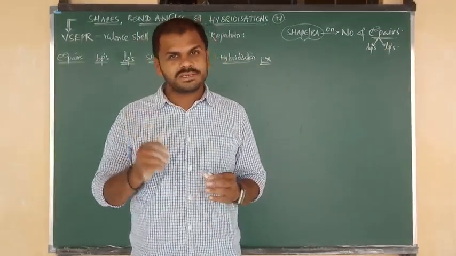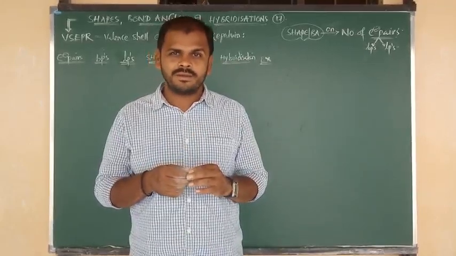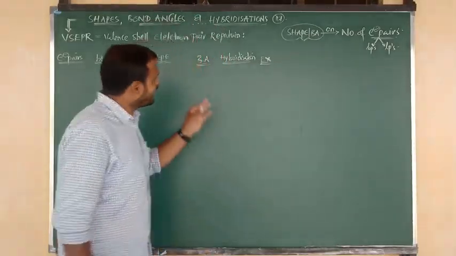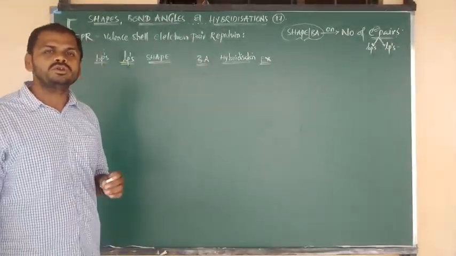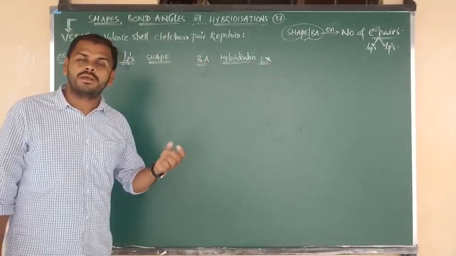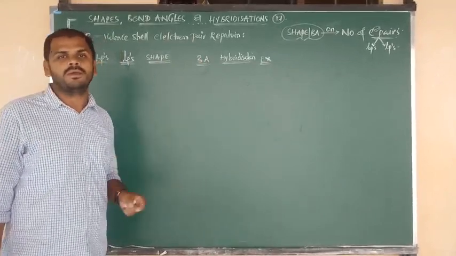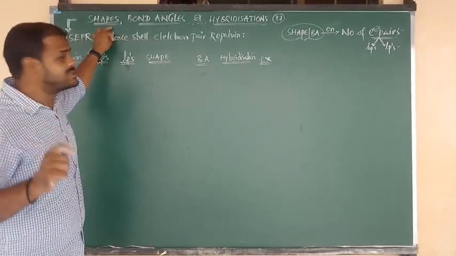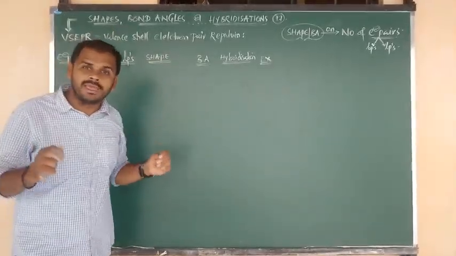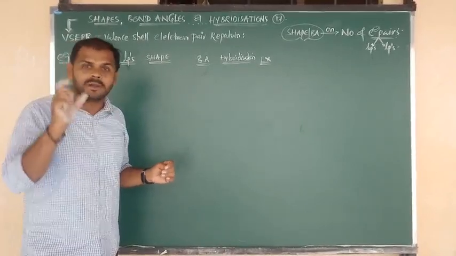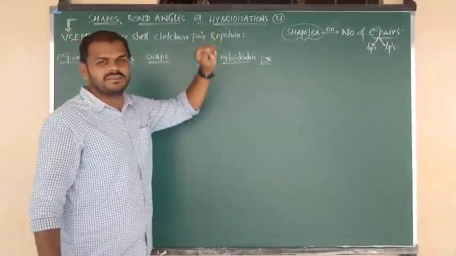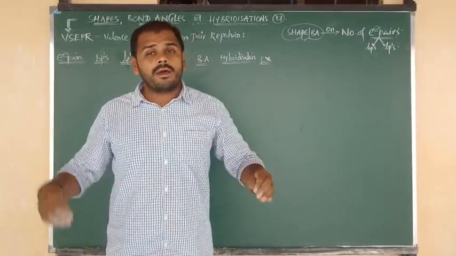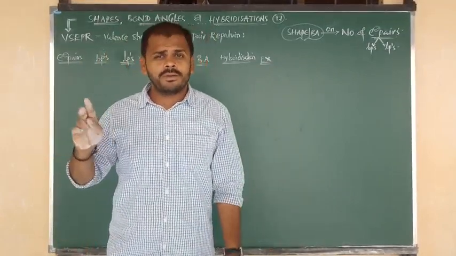In the last session we have seen the sigma and pi bonds, along with the differences. And in this class, part 17, I am going to show you one more very important, most common fundamental topic: the shapes, geometries, and bond angles around the central atom in a particular molecule, and one more, the hybridizations. All these three topics are very important.